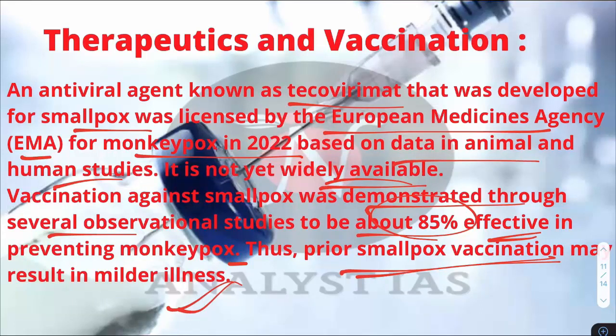I have already told you when we were going through the infographic, the diagram, that smallpox vaccine has been used as one of the treatments, along with other antiviral drugs, right? And smallpox vaccination has been found 85% effective in preventing monkeypox. So there are minute chances that you may still catch monkeypox, but then the disease won't be as severe, right?